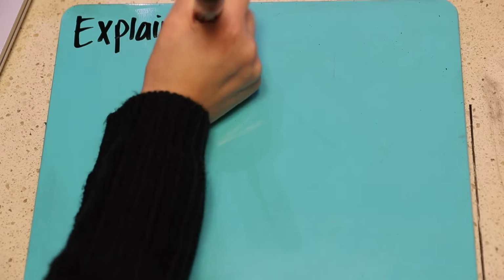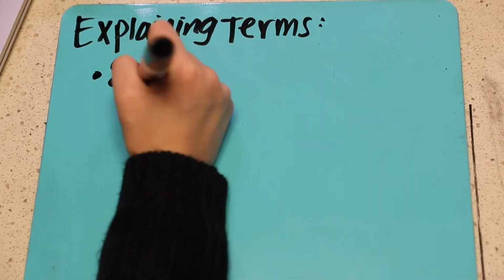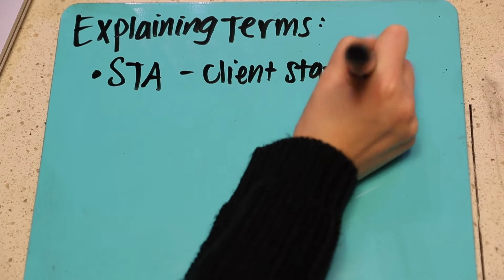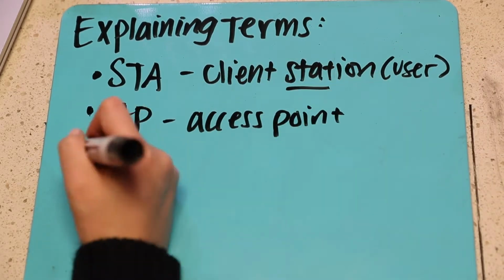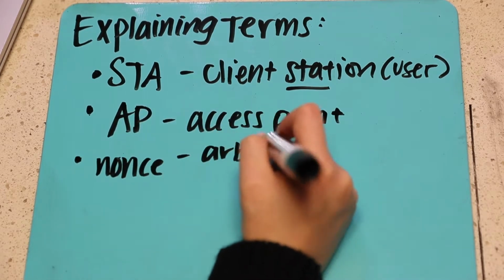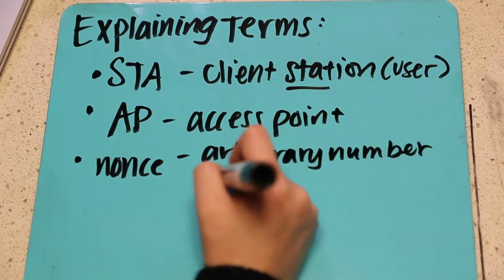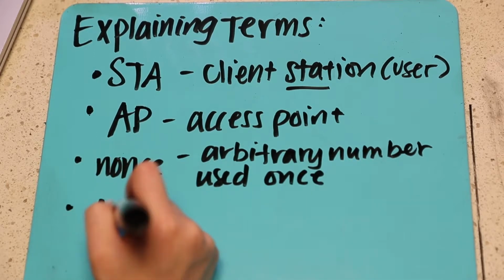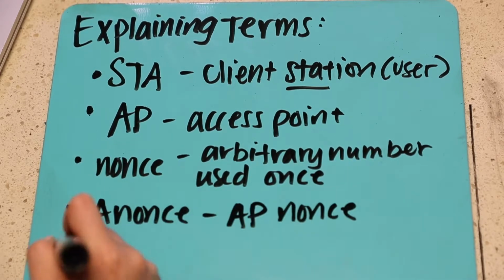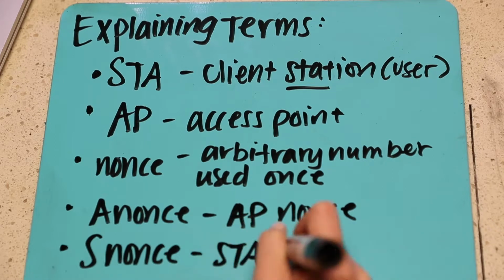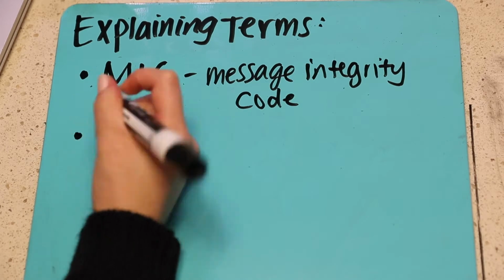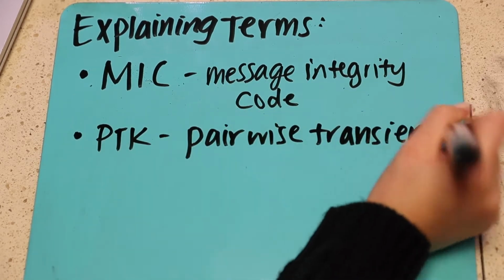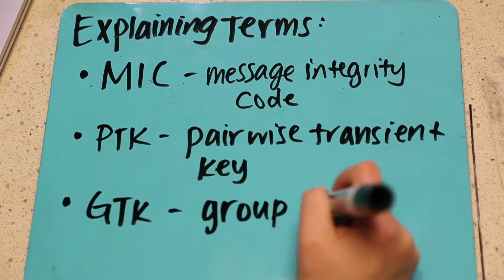Before we get to the four-way handshake process, we should explain a few terms that are necessary for us to explain this process. STA stands for station. AP stands for access point. Nonce is an arbitrary number that can only be used once. Anonce stands for AP nonce, S-nonce for STA nonce. MIC stands for Message Integrity Code. PTK stands for the Pairwise Transient Key, and GTK stands for the Group Temporal Key.